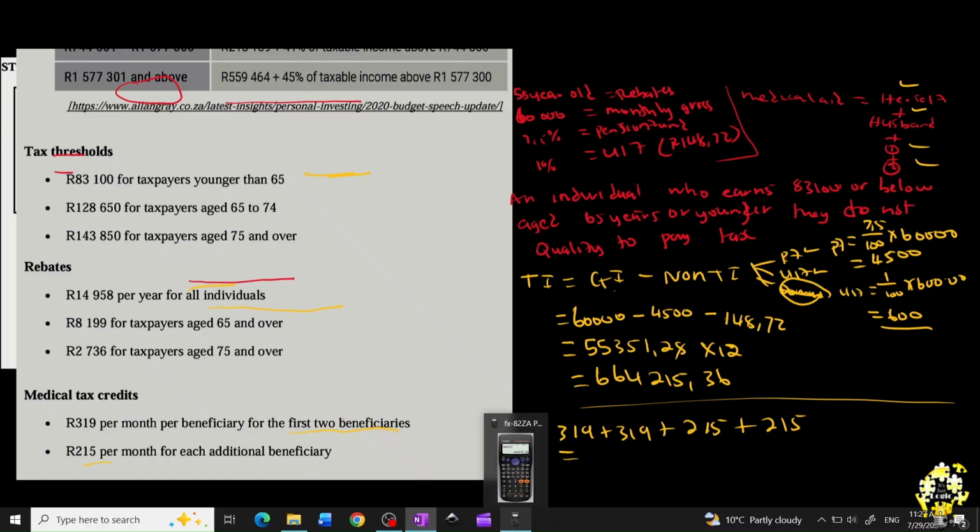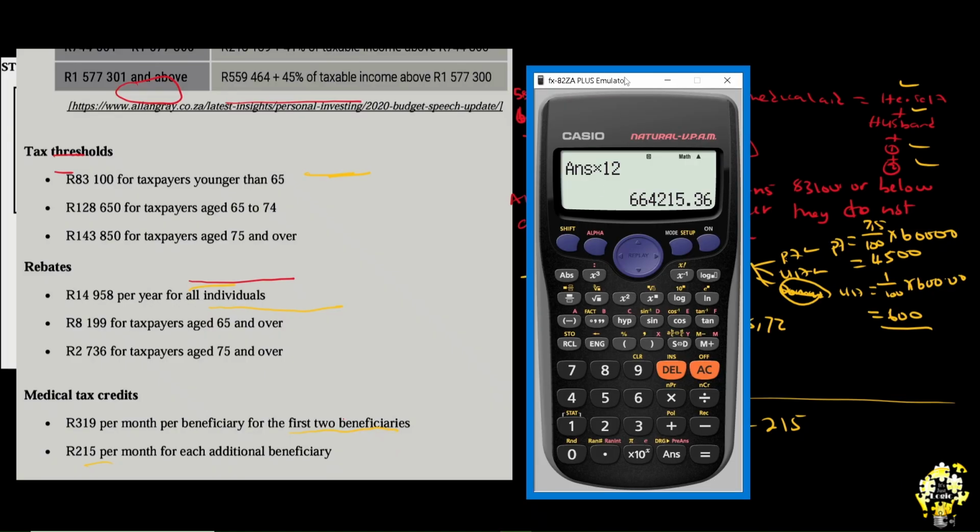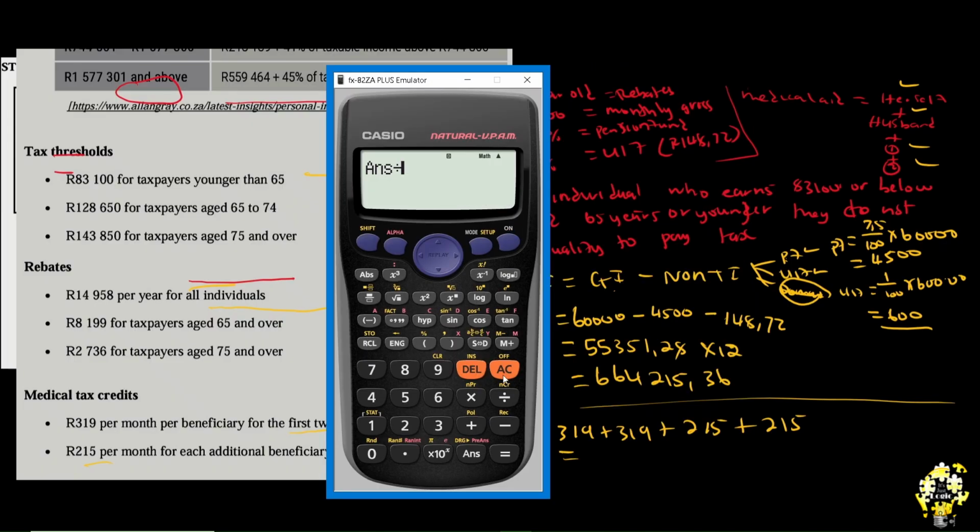We can get our calculator and move it to the other side, and say, what is 319 plus 319 plus 215 plus 215? And then we get that it's 1,608. Are we done? No, we are not done.